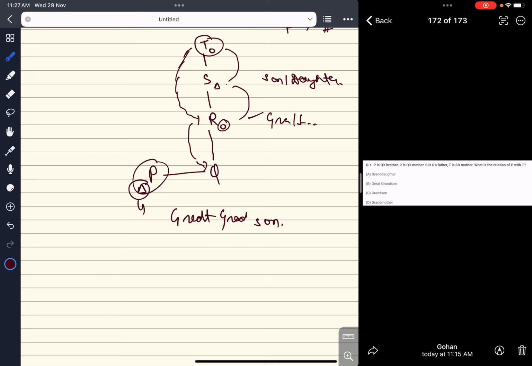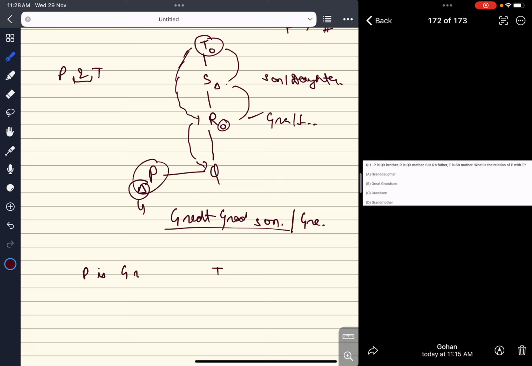So the relation of P with T. Yes, this also appears confusing. Okay, P and T. The question is, what is the relation of P with T? Now you are confused about what we should answer. We can also write that T is the grandfather, but the answer which you have to give, you have to place it in between. So P with T. You might be getting confused that the answer will be great grandson or great grandfather. So put both these things here.